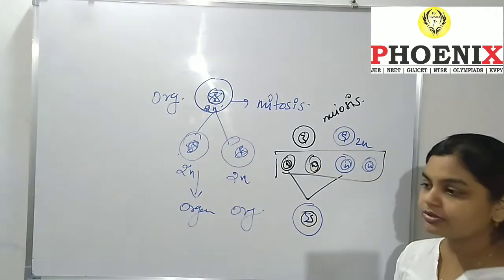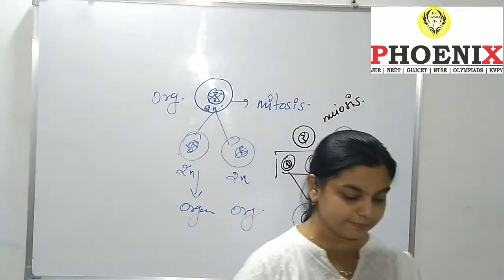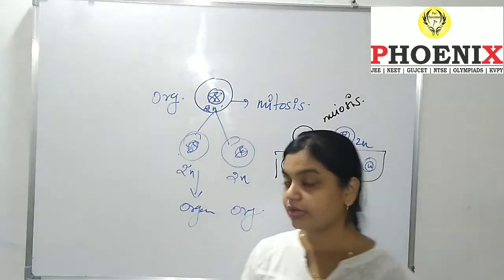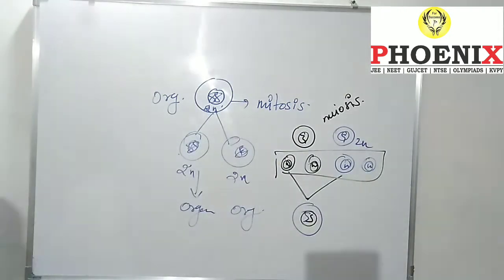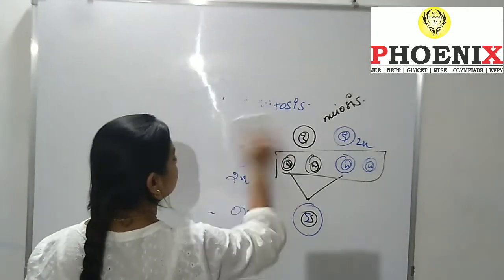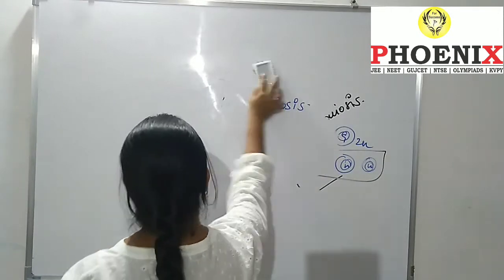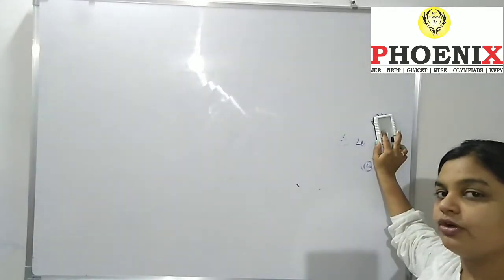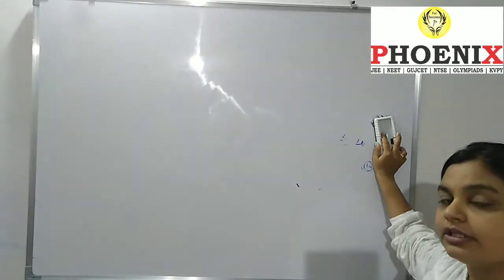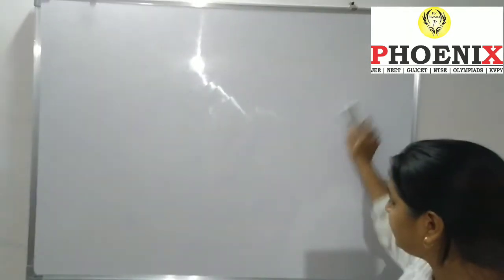Today what we are going to see is sexual reproduction in plants. Again, a very interesting topic, as well as quite difficult. If you learn it for the first time, it is going to be a difficult task for you.